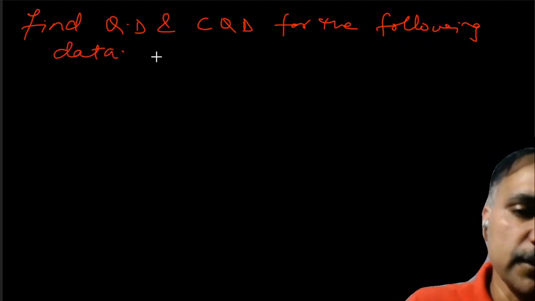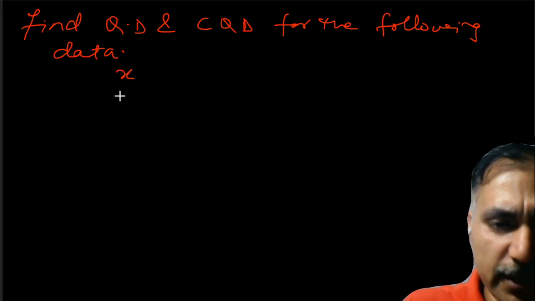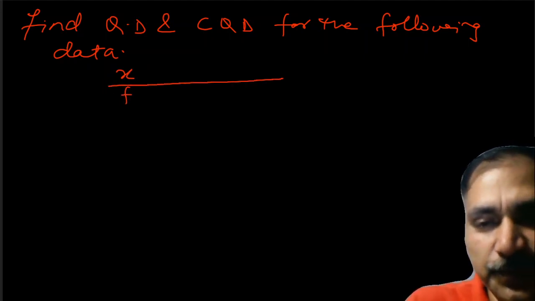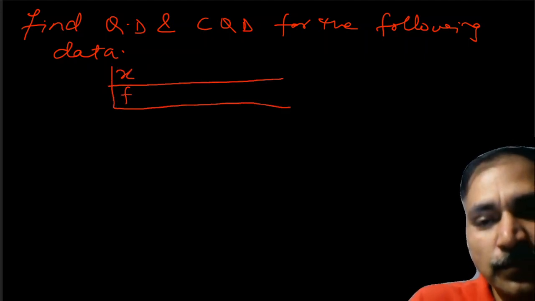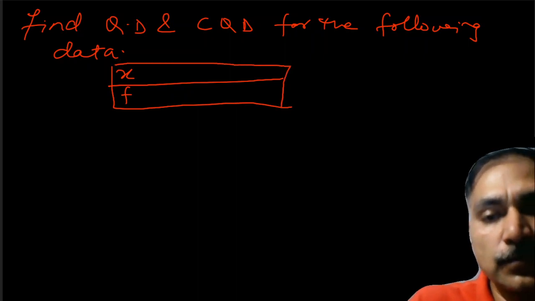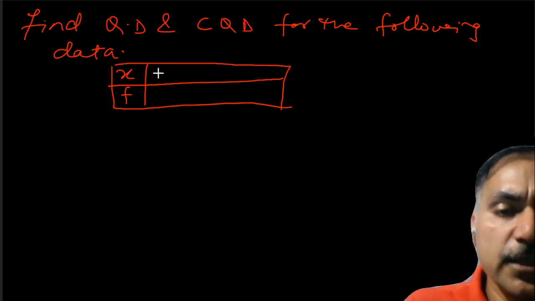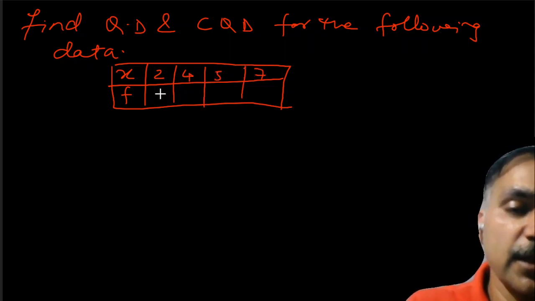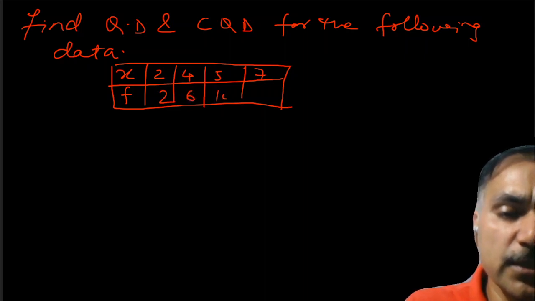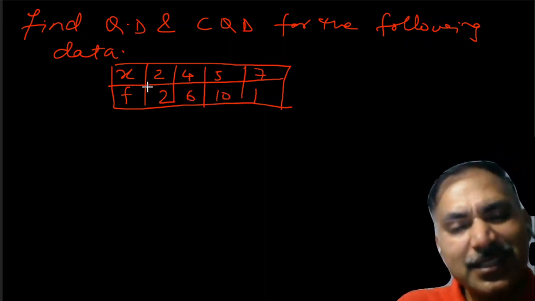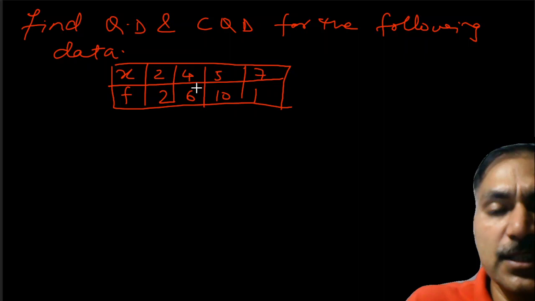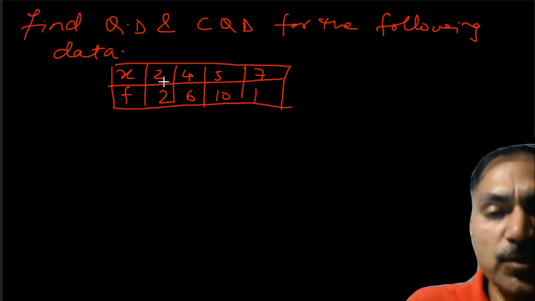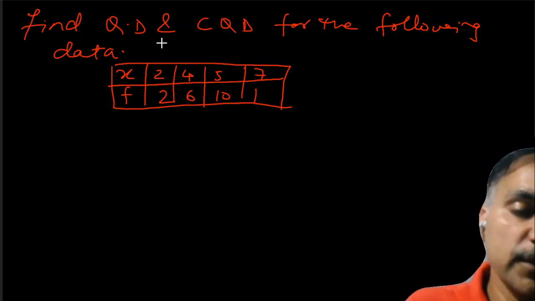Let us take that example as X and F. Let us take the case here: X is equal to 2, 4, 5, 7 and the frequencies are 2, 6, 10, 1. It is just an assumption. These are the values given to you. You have to find QD and coefficient of QD.